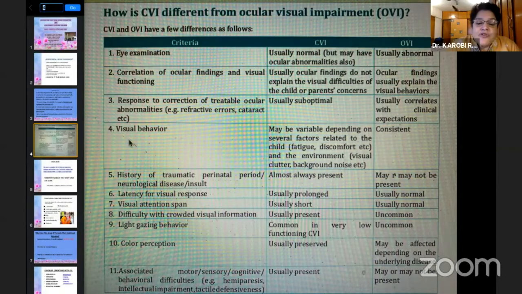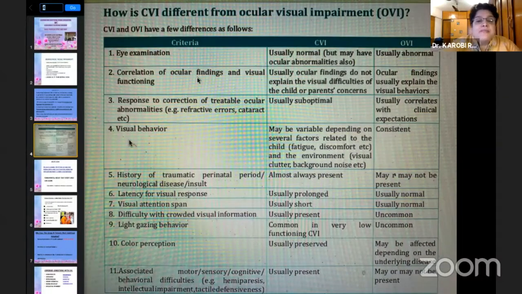A history of trauma, perinatal period, or neurological insult is always present in a CVI but may not be there in an OVI. The latency for visual response is usually prolonged in CVI; it is normal in an OVI. Visual attention span is usually short; it's normal in the other condition. Difficulty with crowded visual information is usually present, whereas it's uncommon in the OVI. Light gazing behavior and color perception are generally common in a low functioning CVI, whereas they are uncommon in the OVI. And associated sensory, cognitive, and behavioral difficulties are usually present with CVI but not so in OVI.